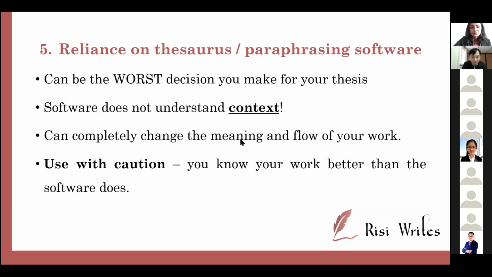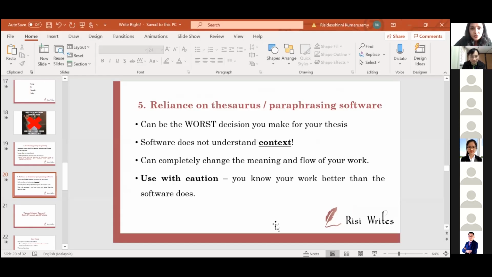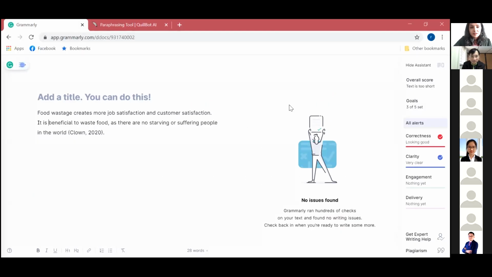What I'm going to do is show you an example. Can everyone see this? This is Grammarly. I added this earlier: Food wastage is very good. Food wastage creates job satisfaction. It's beneficial as there are no starving people, no suffering people in the world. Who wrote this? A clown in 2020. Okay, the clown is me. I wrote it.